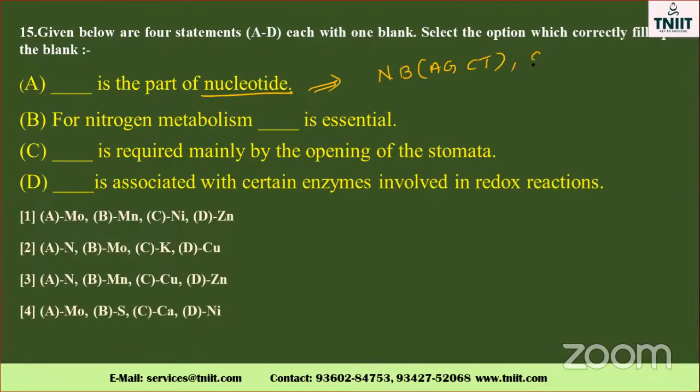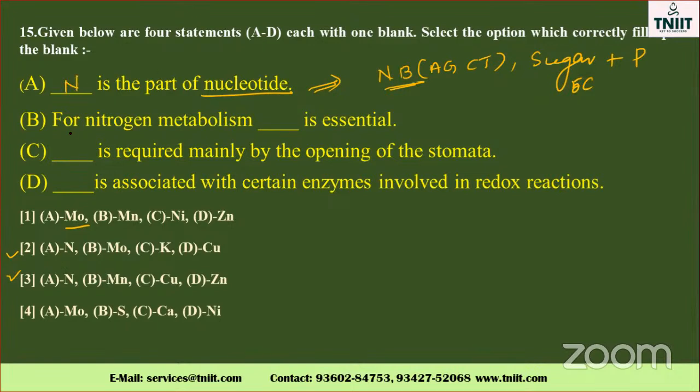Followed by sugar molecule, a 5-carbon sugar, plus phosphate. Okay, see which one is the first one? Did molybdenum come here? No, only nitrogen comes. So the option is second and third only, right? So, okay, A is nitrogen.